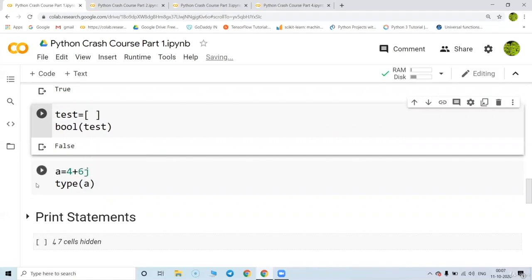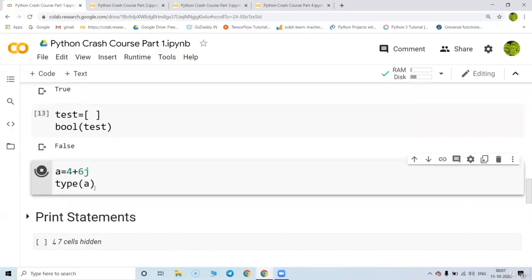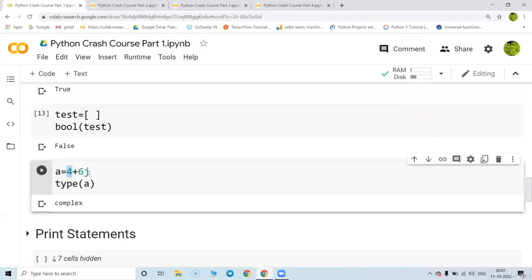Similarly, Python supports one more data type, called complex. 4 plus 6j is called a complex data type. Here 4 is the real value and 6j is the imaginary value.